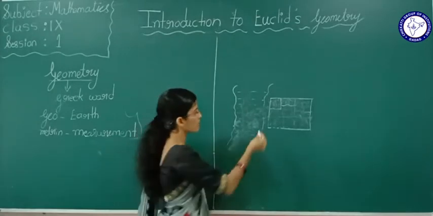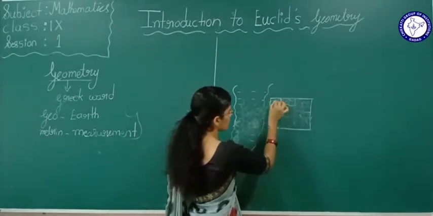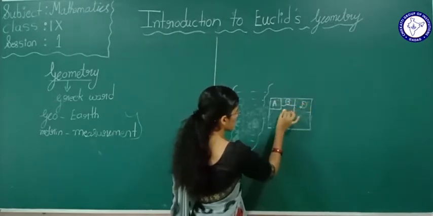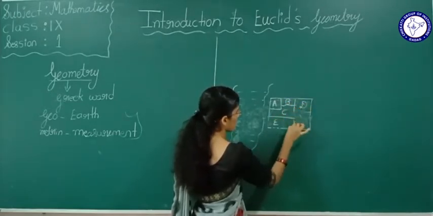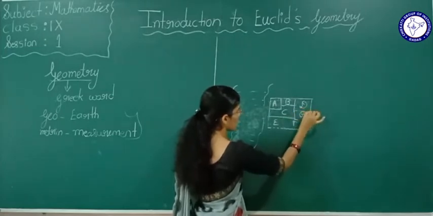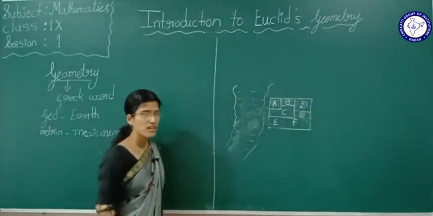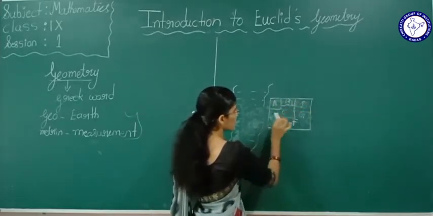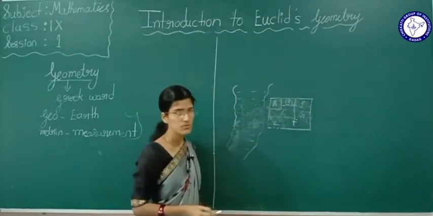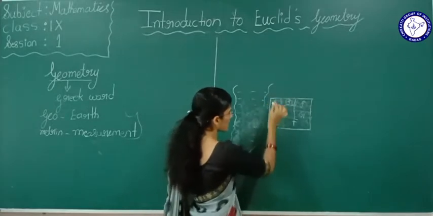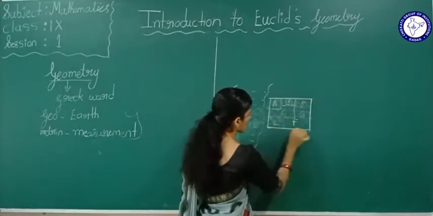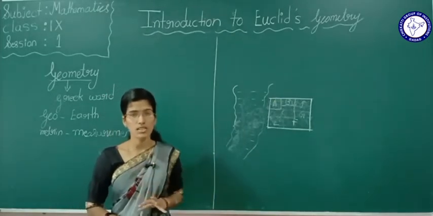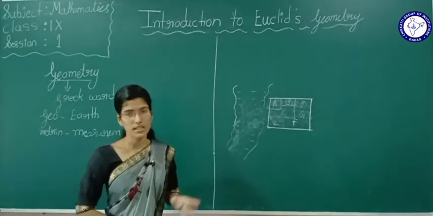When they did the marking again, this land belonged to me, and this land belonged to C, this land belonged to D, E, F, G. They used to do marking again. So again, when the flood came, all the markings vanished again. At that time the people got a big problem. Which land belonged to us? They used to get confused.